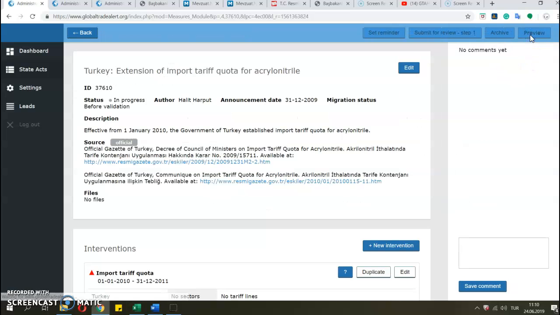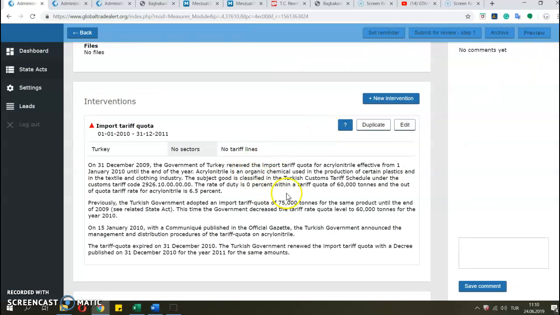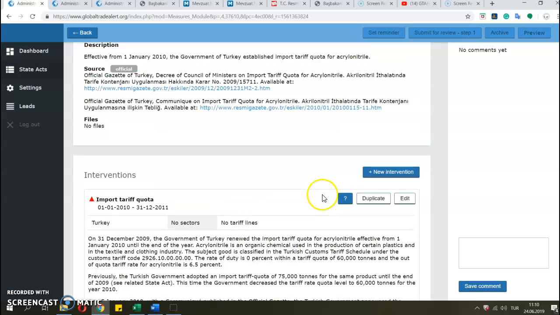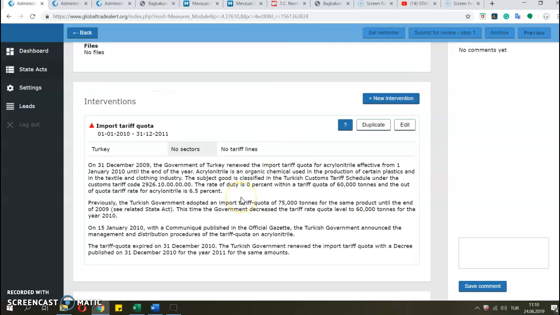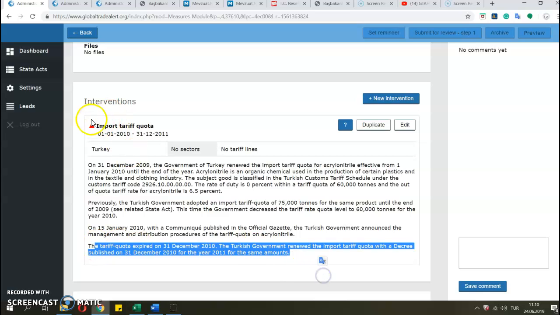That's my first question. And in terms of reporting to Johannes, if this was a published state act, I would call this sentence and this change an update.